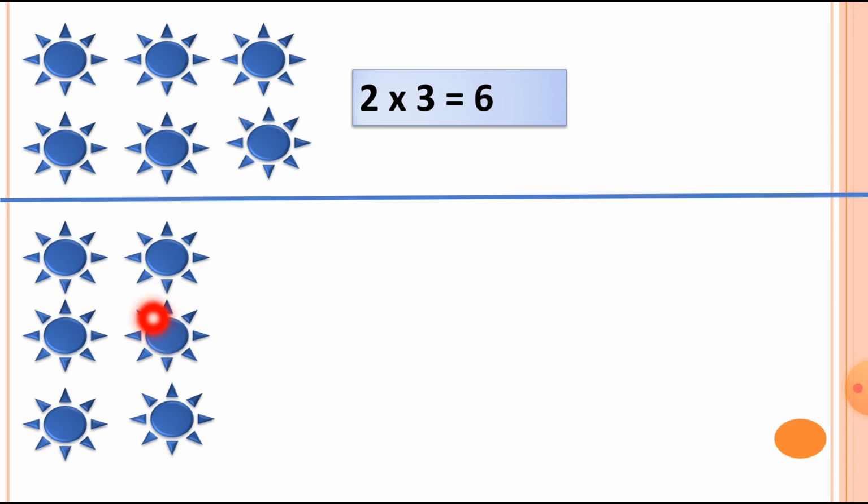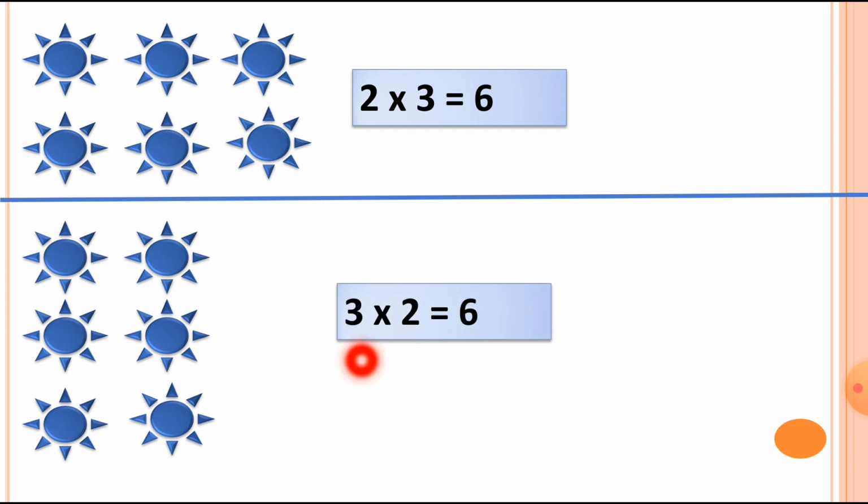Now let's count the other way. First of all, count how many suns in the standing line. 1, 2 and 3. So there are 3 suns in the standing line. And how many in the sleeping line? There are 2 suns in the sleeping line, this way. 3 suns in the standing line and 2 suns in the sleeping line. Both have 6 suns in total. So you can understand there are different ways of arranging the numbers.